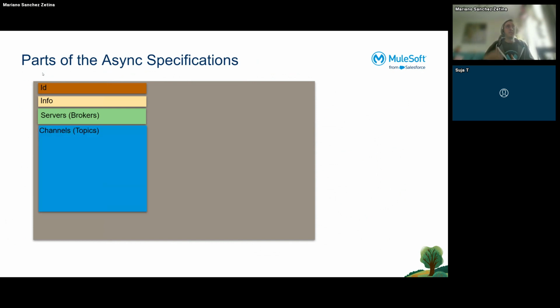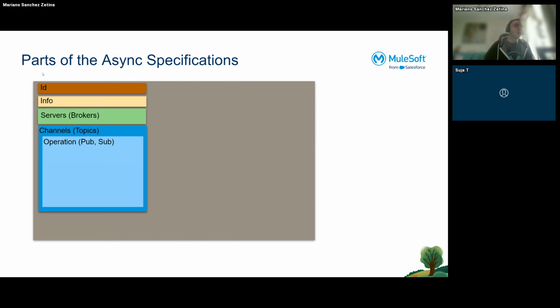Then we have the channels. That means the topics that are being exposed by my broker. We can get the inventory topic, the orders topic, or maybe the sales topic, so I can expose those as channels here in the async API specification.